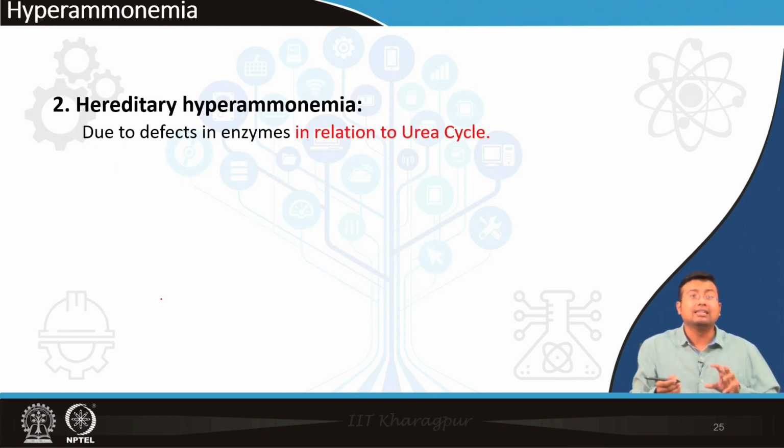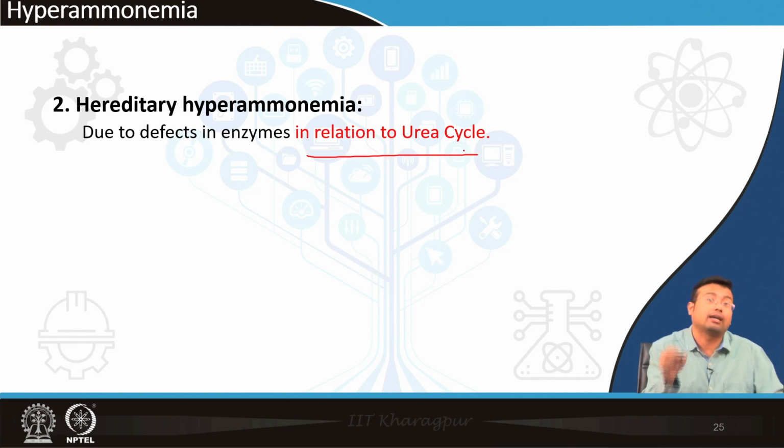Next cause being hereditary hyperammonemia, meaning children or baby boys born with problems in ammonia metabolism, and this is mainly due to defects in enzymes in relation to the urea cycle, which we will be studying later when we are discussing the urea cycle and its enzyme defects.